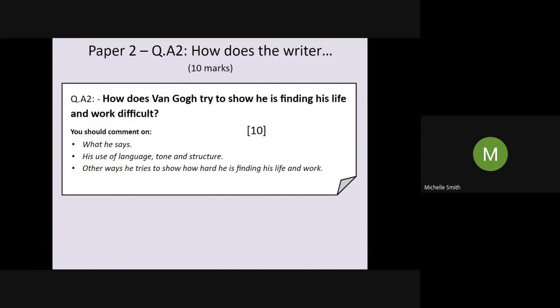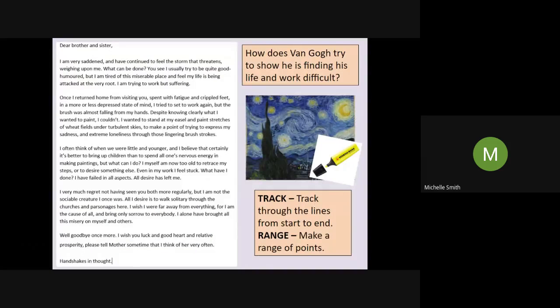So what we need to do is go back to that text that you've got on Google Classroom. And this is where you need to start doing your highlighting, isn't it? So how does Van Gogh try to show he's finding his life and his work difficult? We need to track through this document from the beginning to the end, and we need to make a range of points. Remember, a range of points, I always recommend to you to try and make at least 8 in 15 minutes.